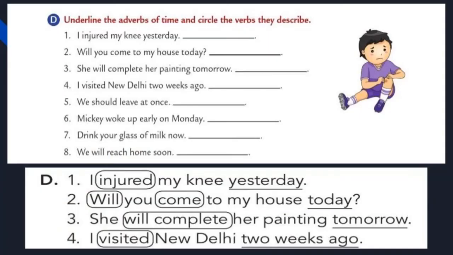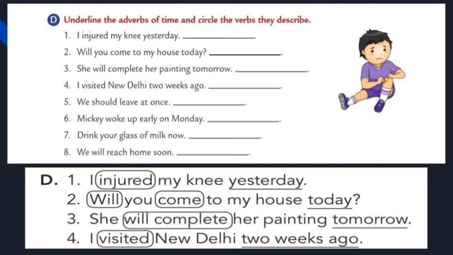Okay students, now let's do the exercise, that is, underline the adverbs of time and circle the verbs they describe. First of all, read the sentence properly and then circle the verb. Afterwards, underline the adverbs of time. Here you have to underline the adverbs of time only. Okay, let us see the first one. I injured my knee yesterday.